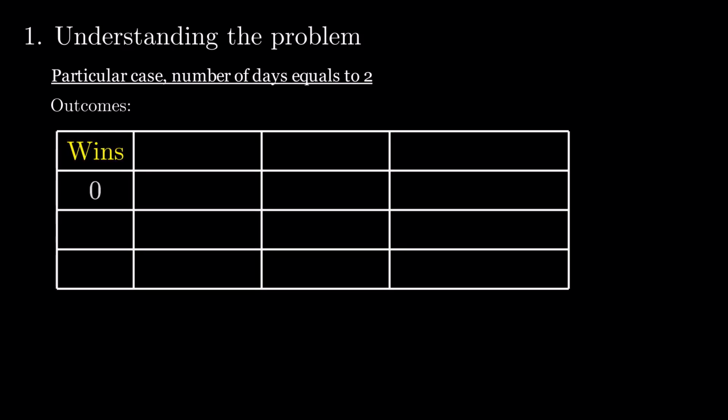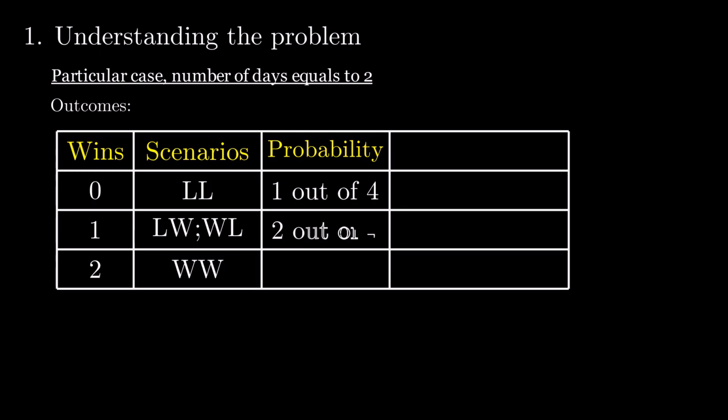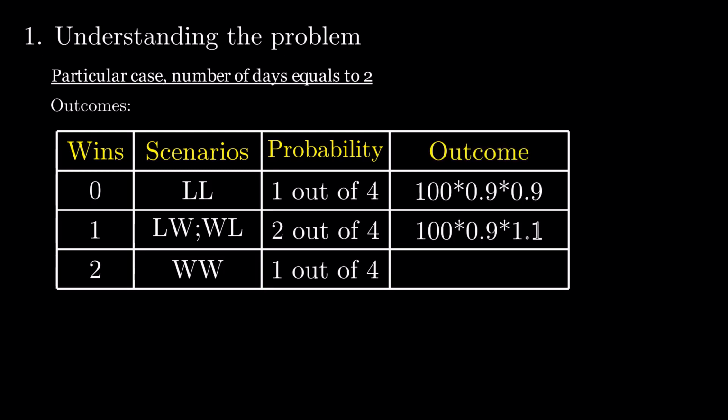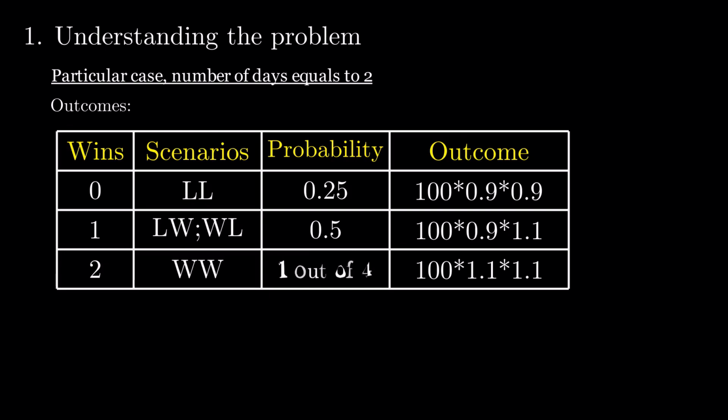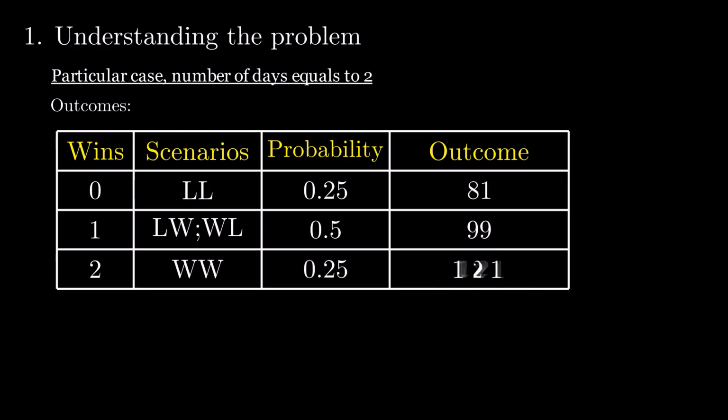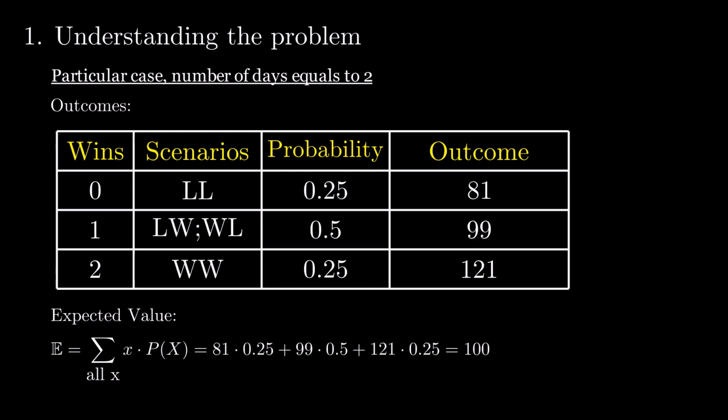If we consider the easier problem, where you only have 2 days, the total number of winning days could either be 0, 1, or 2. Considering that the possible scenarios are lose-lose, lose-win, win-lose, or win-win, we can compute the probabilities as the number of combinations that result in this. As we expect, for the most likely outcome, we end up losing money. However, if we look at the expected value formula, we are actually expecting to retain our initial 100.